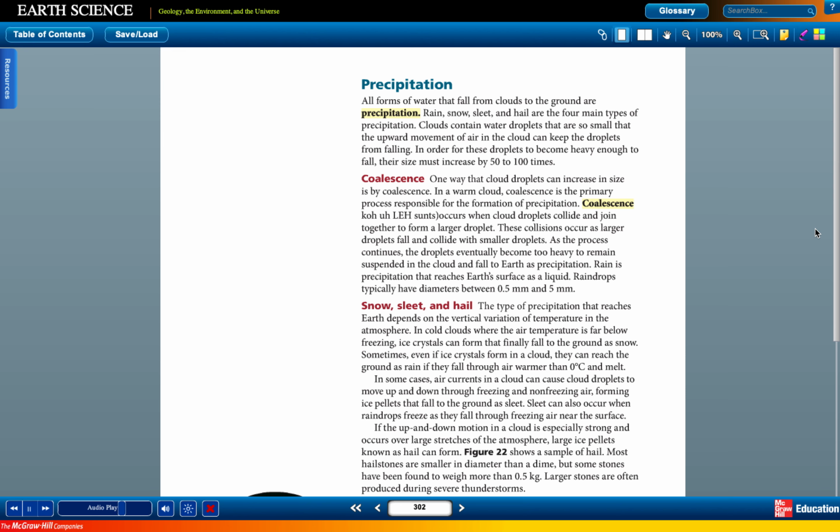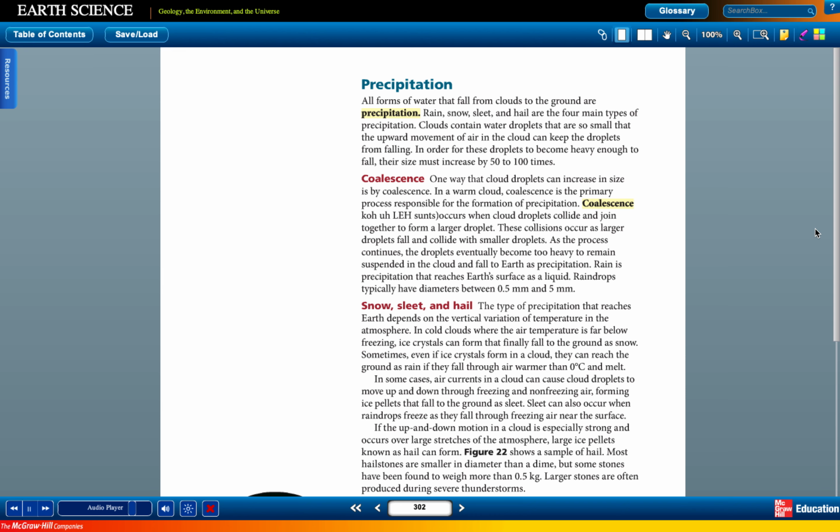In some cases, air currents in a cloud can cause cloud droplets to move up and down through freezing and non-freezing air, forming ice pellets that fall to the ground as sleet. Sleet can also occur when raindrops freeze as they fall through freezing air near the surface.